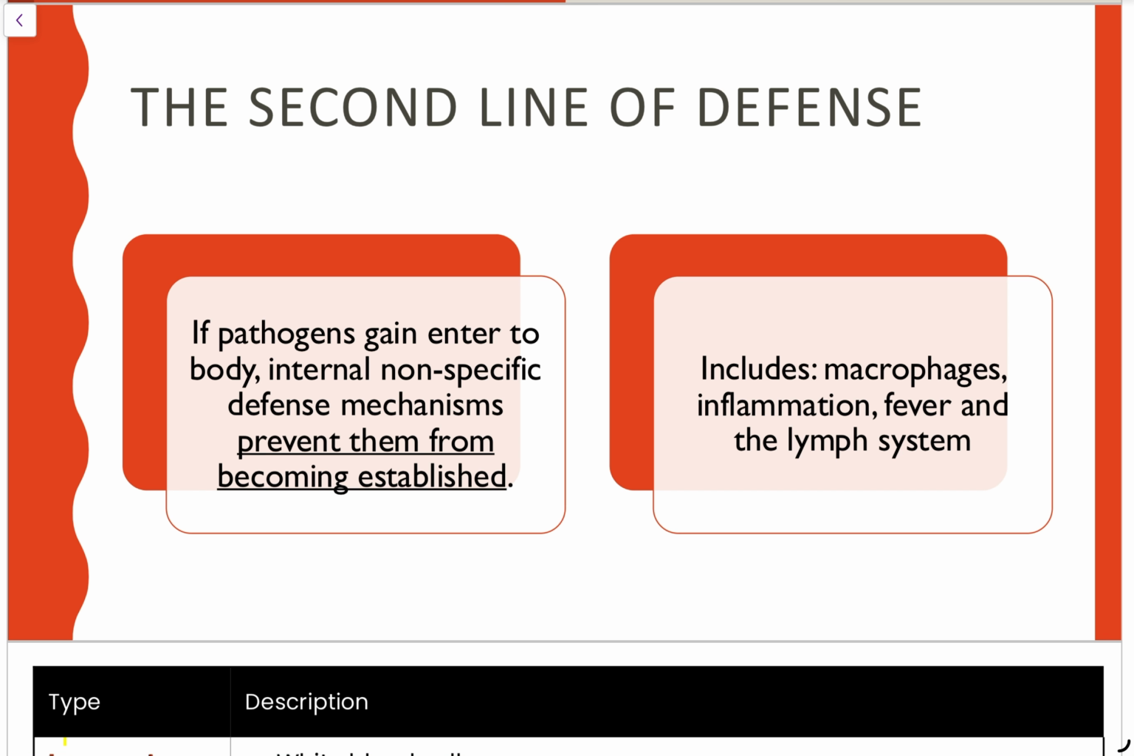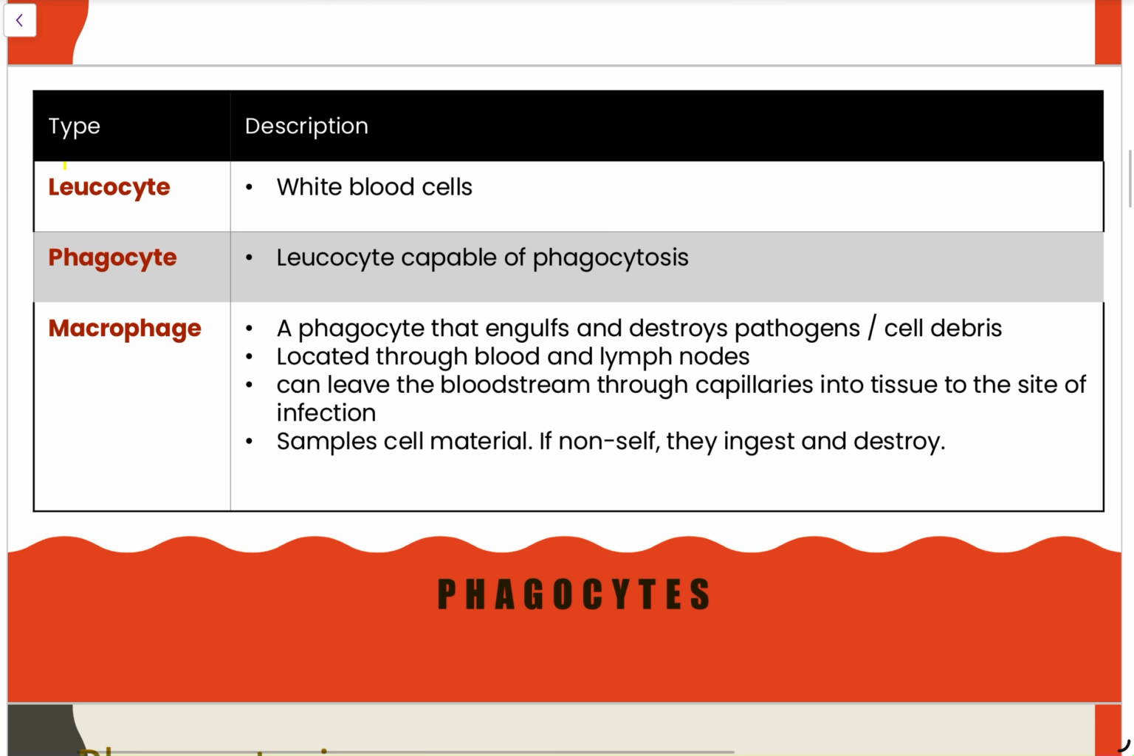So second line of defense, as we've mentioned, is where pathogens are going to now enter the body. The first line of defense isn't perfect. Pathogens do make their way past those defense mechanisms. Now, once they've made it inside the body, we have several non-specific defense mechanisms, and this is going to prevent these pathogens from becoming established within the body. Some examples: macrophages, inflammation in this lesson, and then in part two, we'll look at fever and the lymphatic system very shortly.